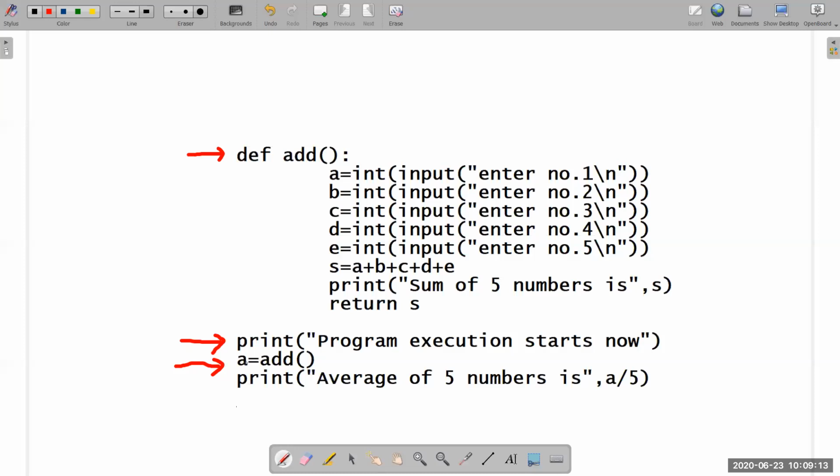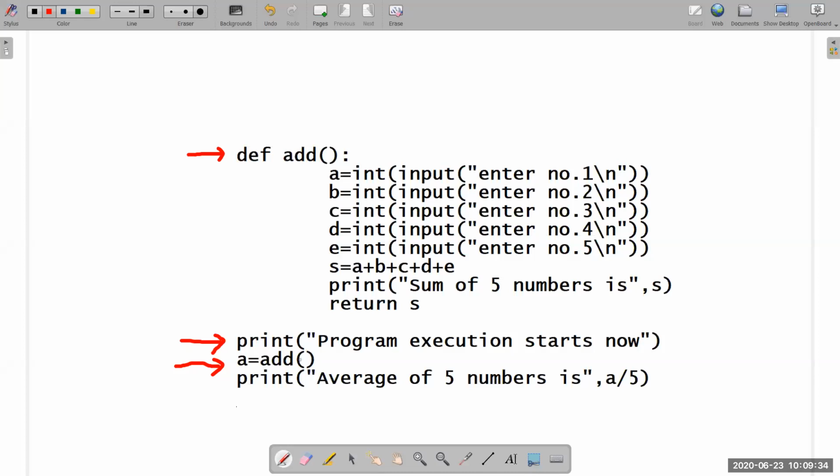Right now it seems like we are assigning the function in A. It is not like that. Do remember, you are not assigning the function in A. First of all, as we all know, this will act like an expression. Whatever the result of this expression will be, let's assume it like an expression.